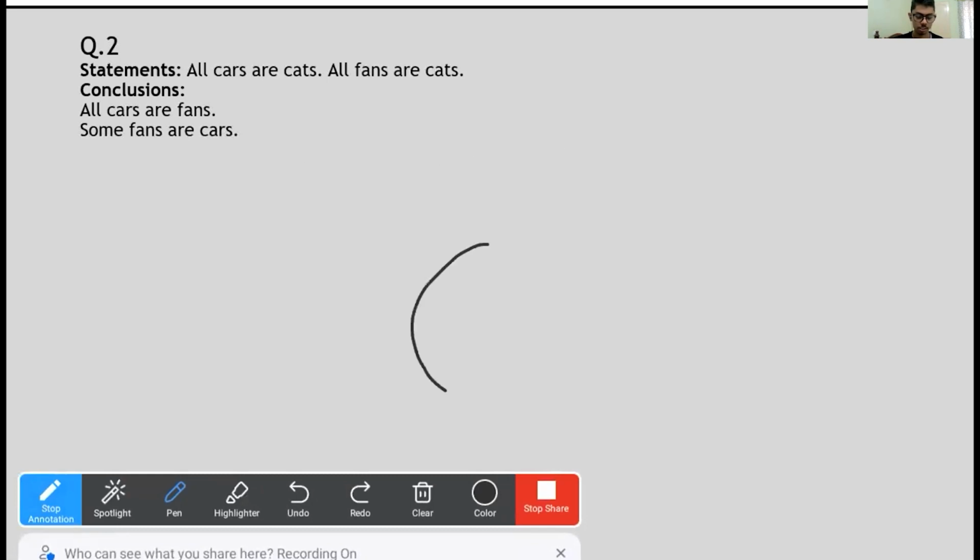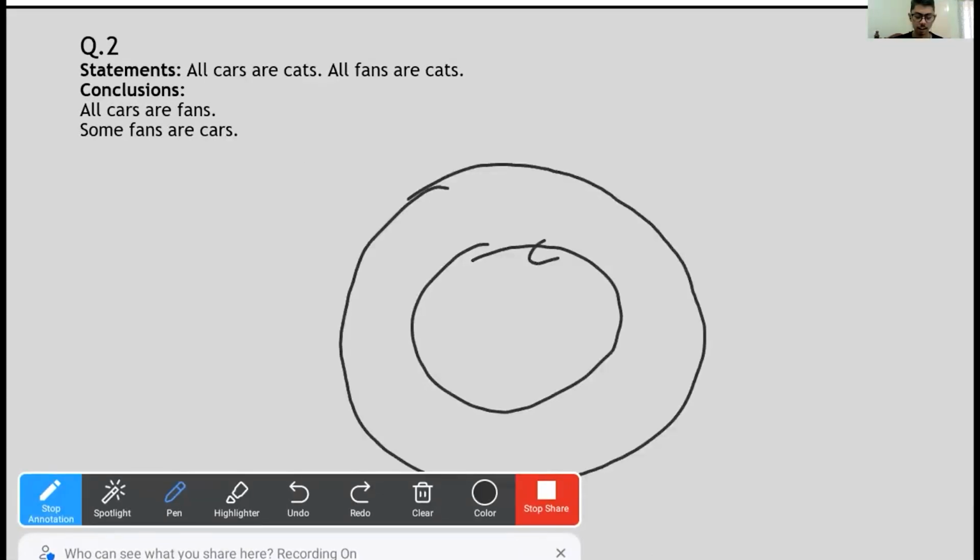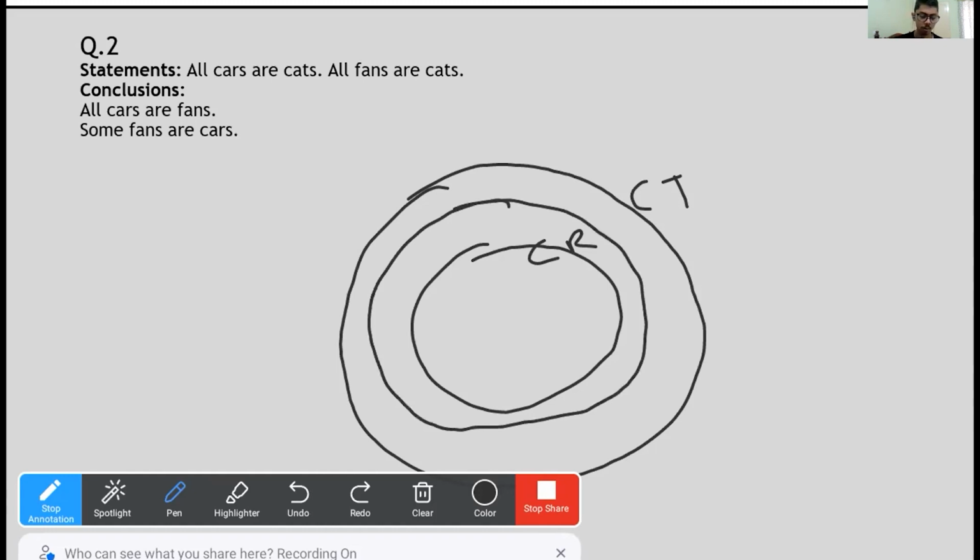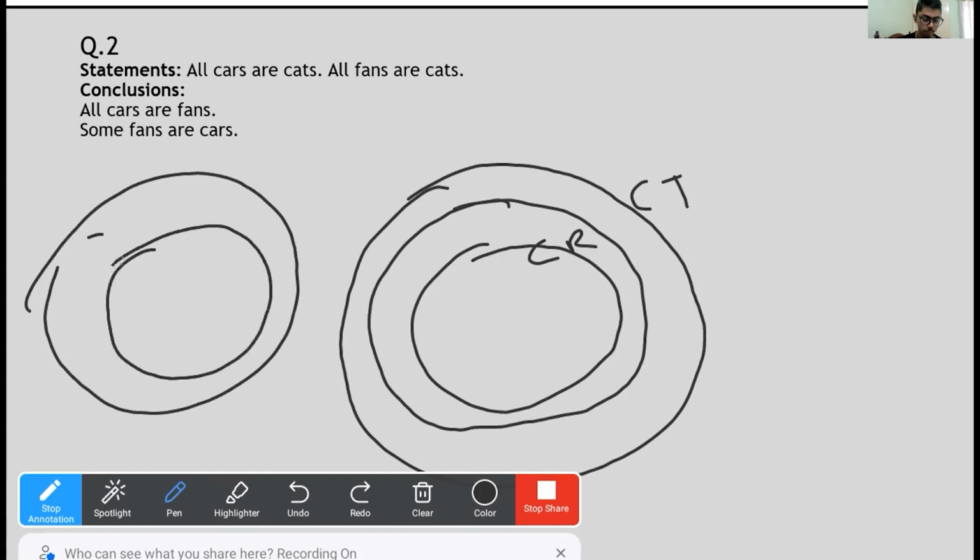All cars are cats. So this is car, this is cat, let's say. And then all fans are cats. So we can have different cases. This is one case. Or we can have this case.